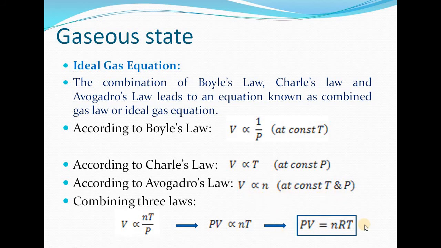And finally, we have come up with the equation PV is equal to nRT, where R is the constant of proportionality, which is known as the gas constant. So this equation is applicable to all ideal gases.